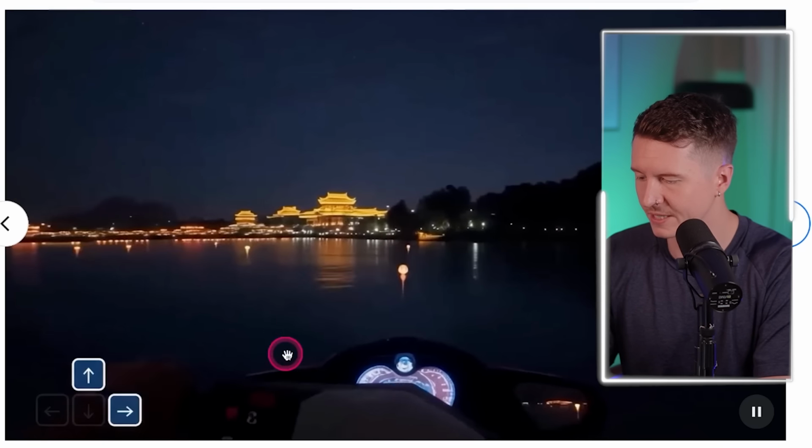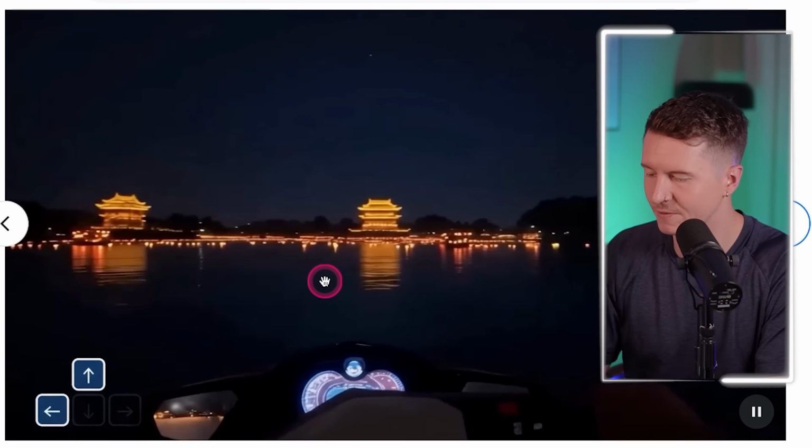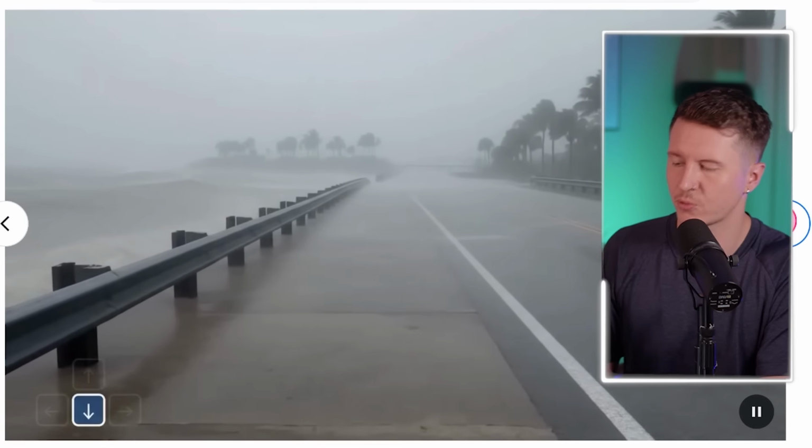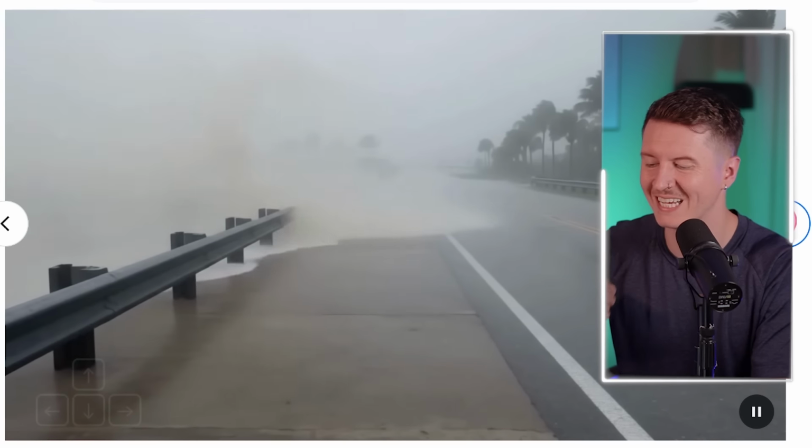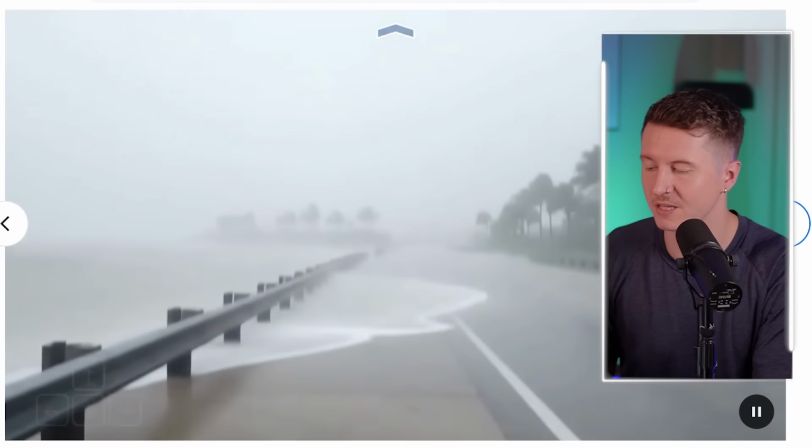We get this wonderful sense of water rippling across the surface here, and even the interface on the jet ski remains consistent as we go through the different elements. Now, did you notice that just as it hit that light, the light bumped off the front of our vehicle? It's absolutely stunning.